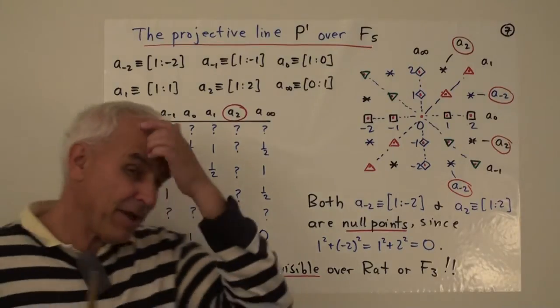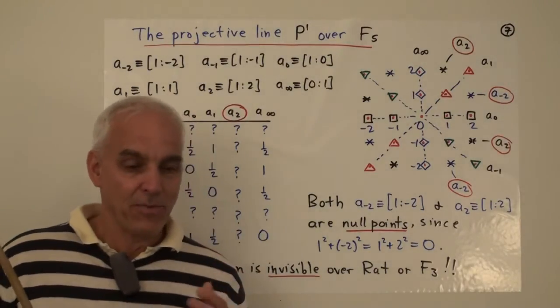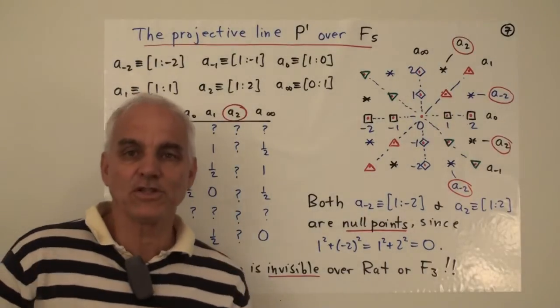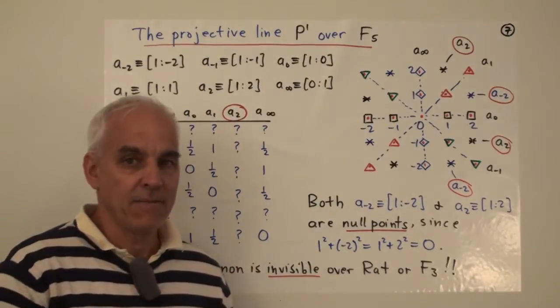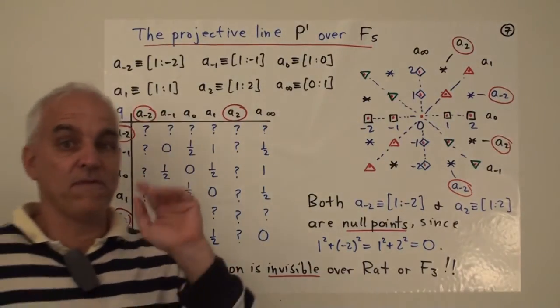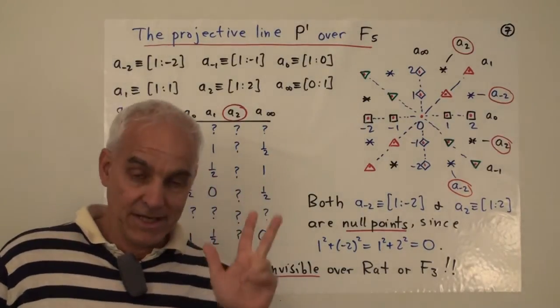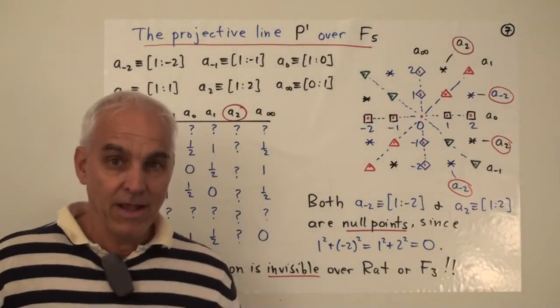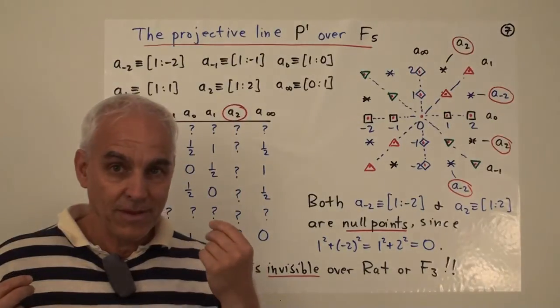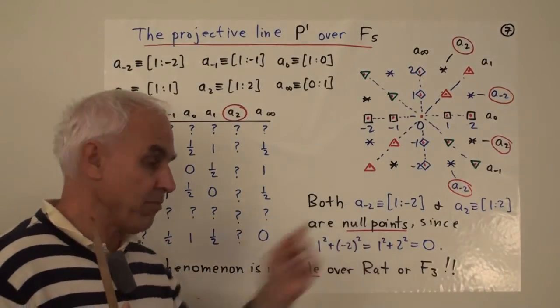All right, so this is a very interesting phenomenon that we're only seeing here for the first time when we've extended our Euclidean geometry to the finite setting and we've gone to the field with 5 elements. We didn't see it in the field with 3 elements, but with 5 elements we're seeing something that we haven't seen before, the idea that we have a null point.